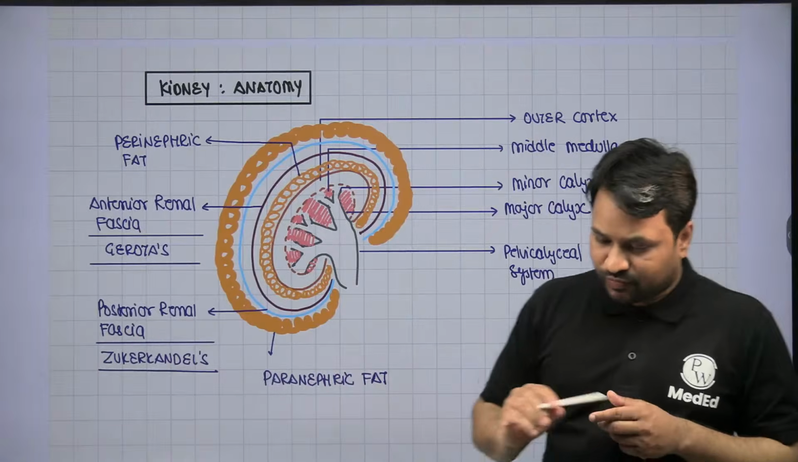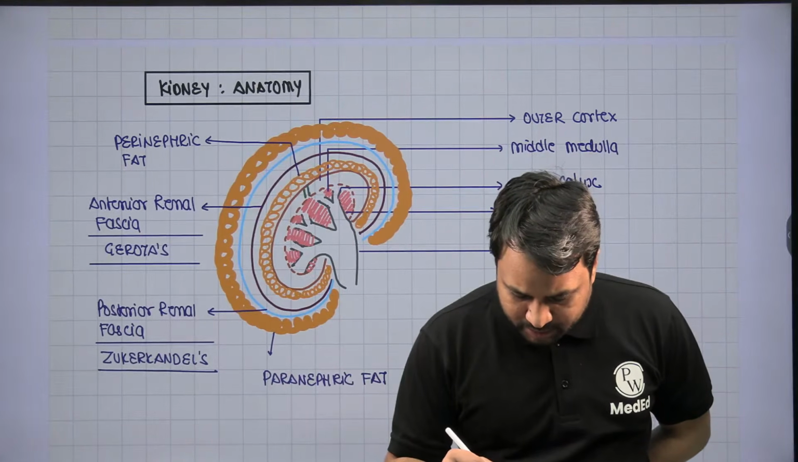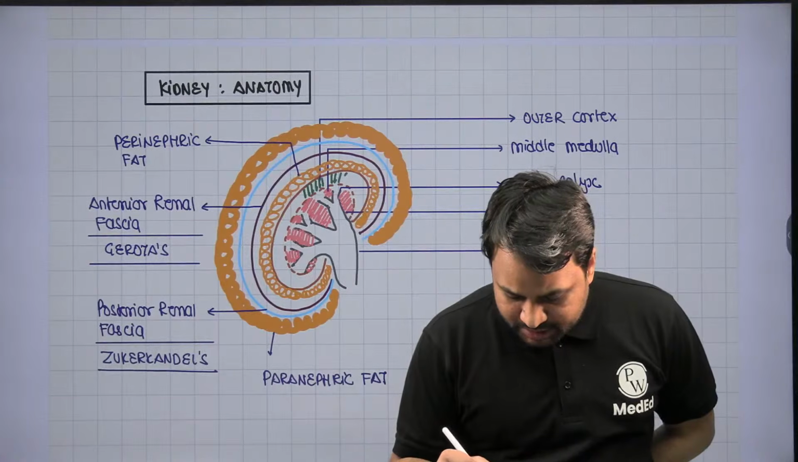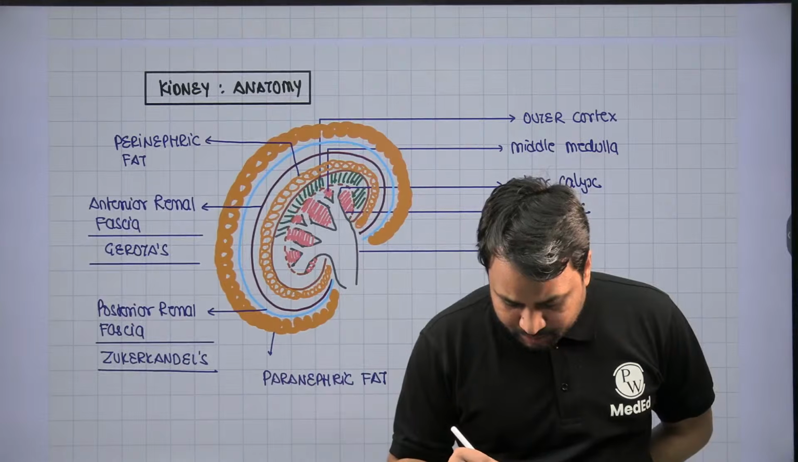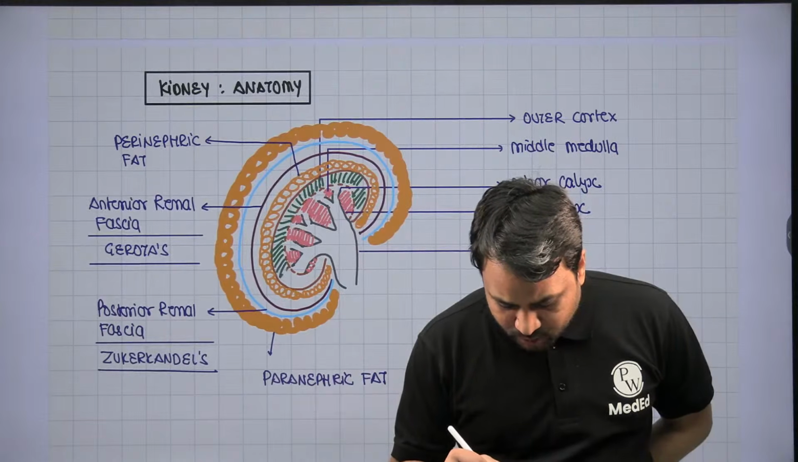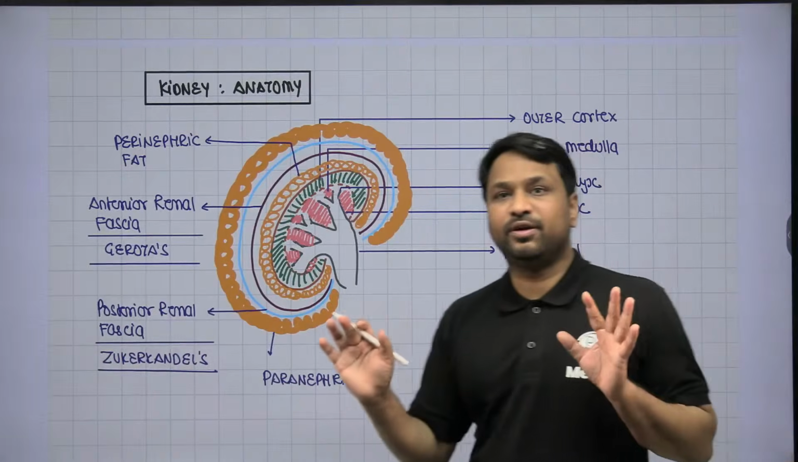So this is right in front of us. I hope everybody is quite clear. So we have the middle medulla. The green one that I'm sharing is the outer cortex. Surrounding the cortex, you have the perinephric fat. Then you have the Gerota's fascia. Then you have the Zuckerkandl's fascia. Then you have the paranephric fat.